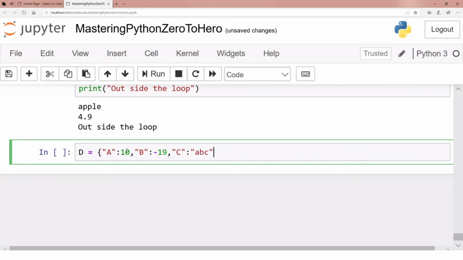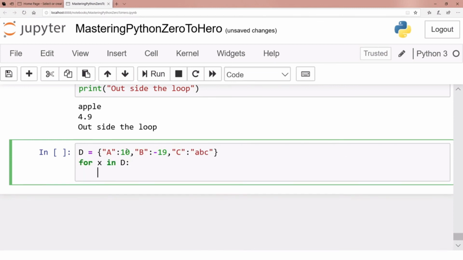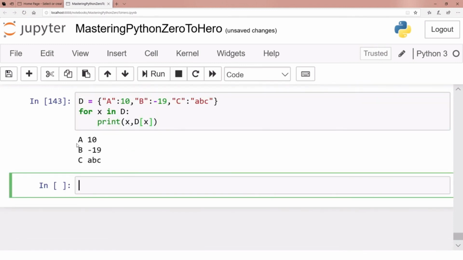Let's say that's my dictionary. So for x in d, print the key as well as the value of that key. So now you can see the key is A, the value is 10, the key is B, the value is minus 19, the key is C, the value is ABC.